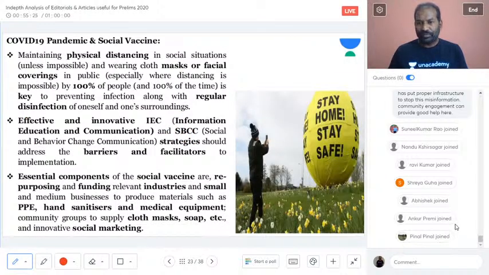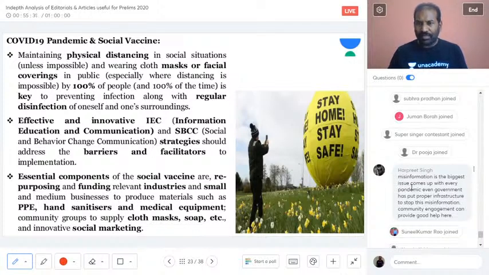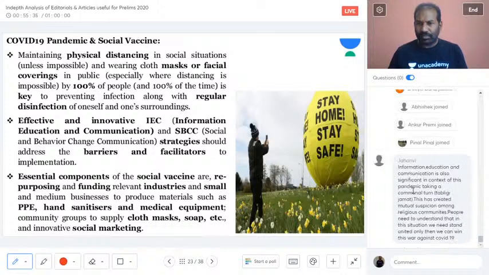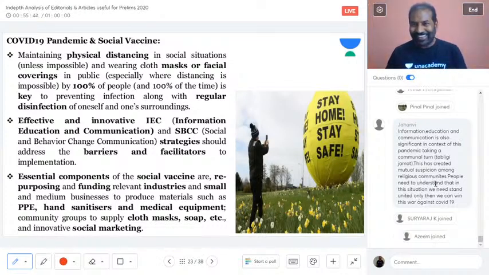COVID-19 also. Okay, before that I will just read what Harpit has said: misinformation is the biggest issue, stop this misinformation, community engagement can provide. Yes, Janavi says information, education, communication is also significant in context of this pandemic taking a communal turn, Tabligh Jamaat. This has created mutual suspicion among religious communities. Yes, people need to understand that in this situation we need to stand united. Absolutely right, and very well said, Janavi.